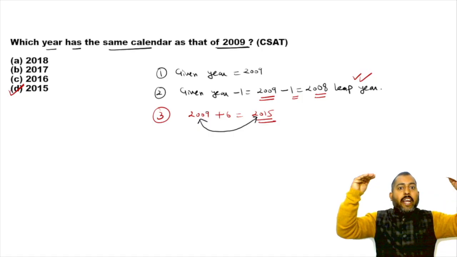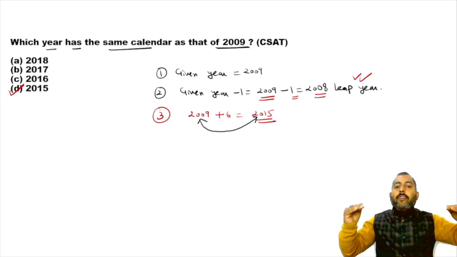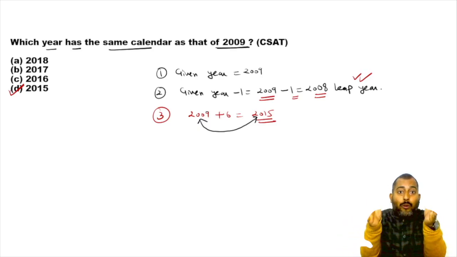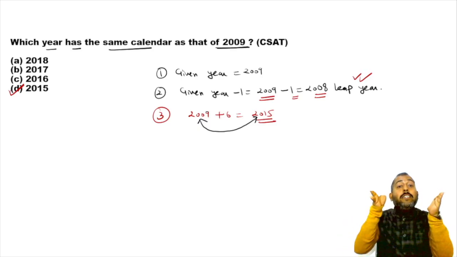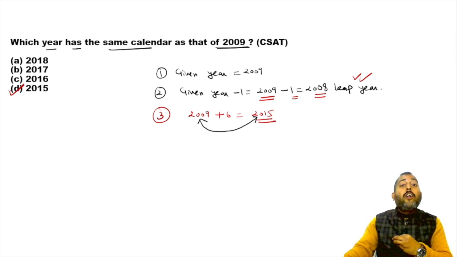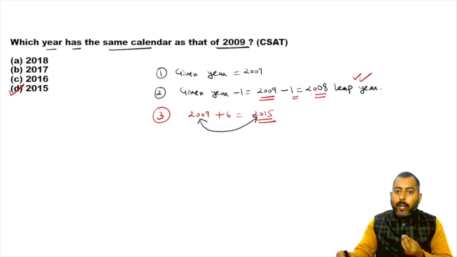Same goes for 2nd January 2015, 2nd January 2009. Every single corresponding date of both of these years will fall on same day of the week till the very end. So this is called same calendar.